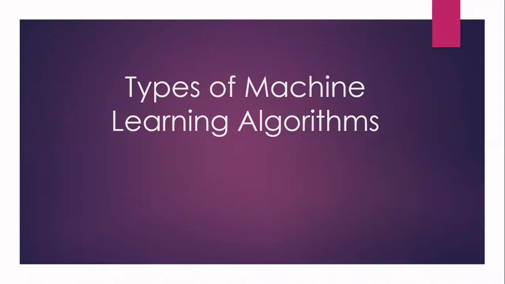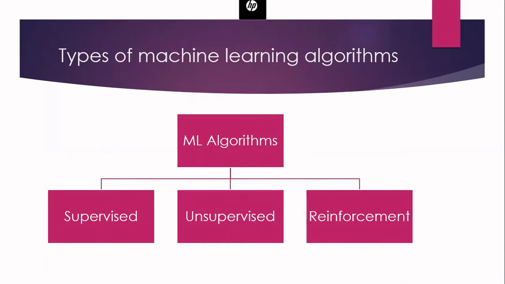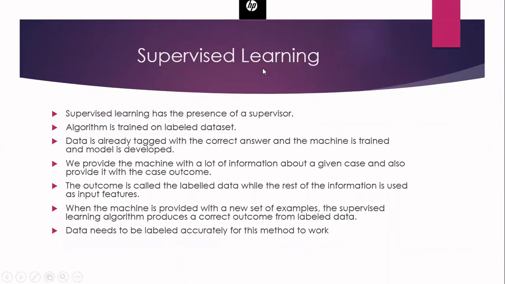In this video, we will see the types of machine learning algorithms. In machine learning, we have various classifications of algorithms. One classification is that we can classify the algorithms into supervised, unsupervised, and reinforcement learning. Now let us understand what supervised learning is.